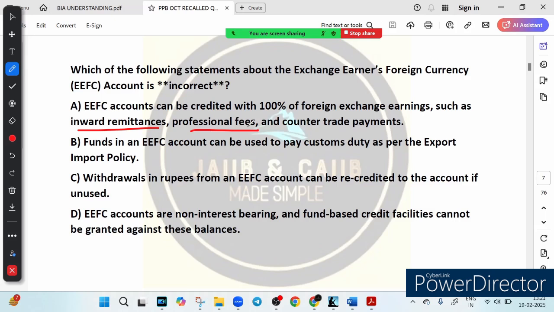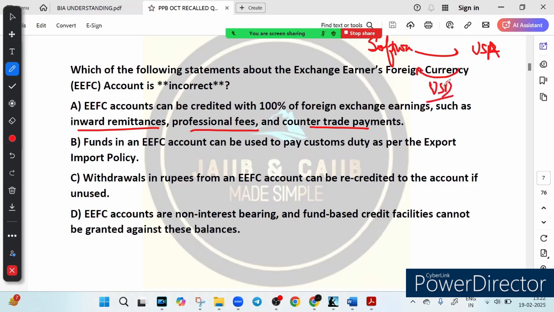Payment received from counter trade transactions, that is called counter trade payment, like barter trade in foreign exchange. Let's take an example. Suppose a software developer in India provides services to a company in the USA, and receives payment in dollars.